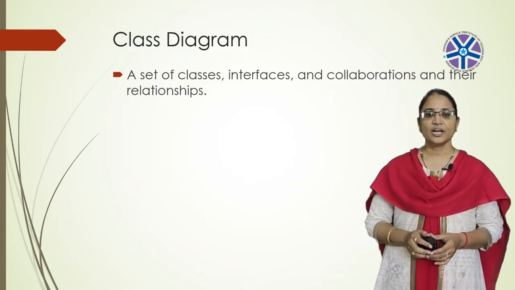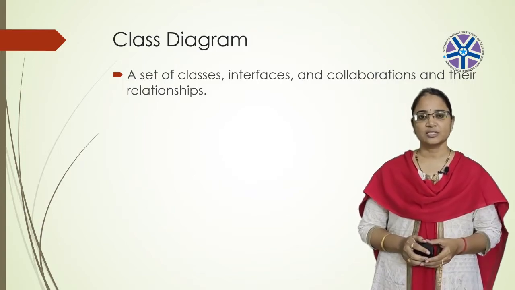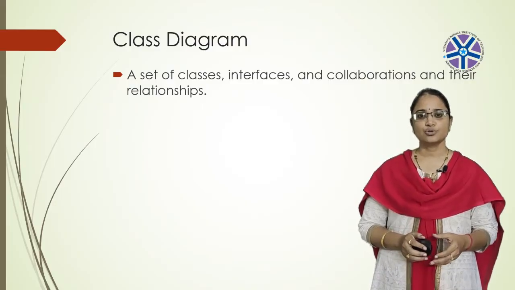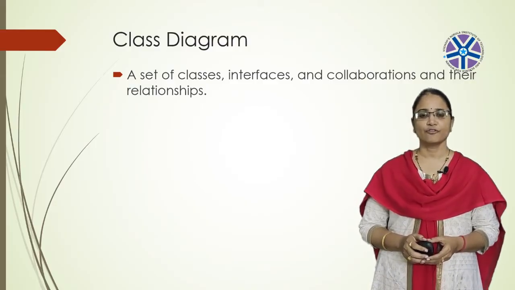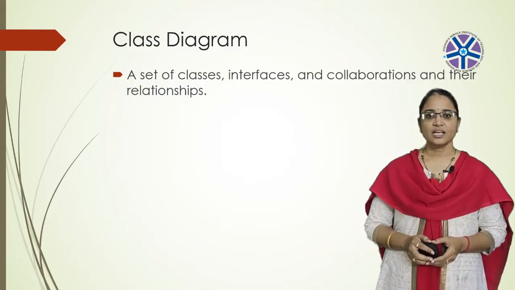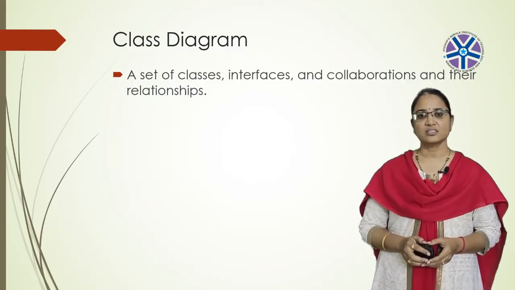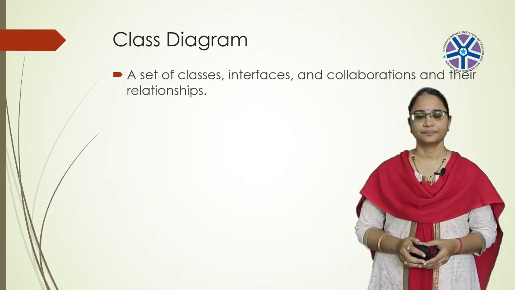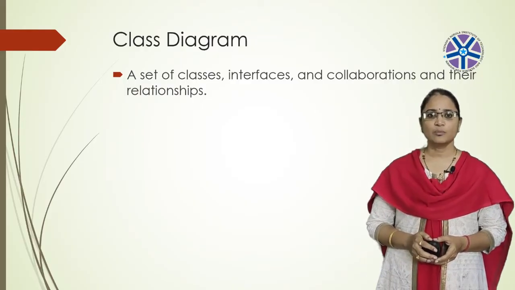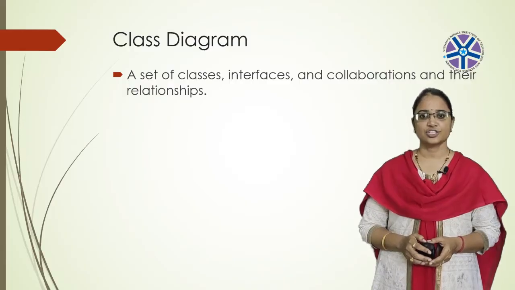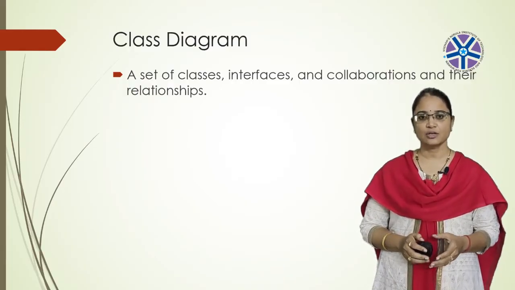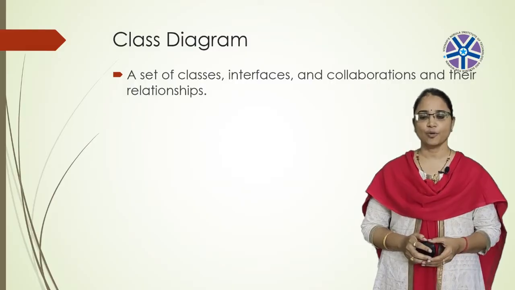The most common diagram found in the modeling of object-oriented systems is nothing but the class diagram. So class diagram is used to address the static design view of a system. The class diagram that includes active classes addresses the static process view of a system. A class diagram generally models the static structure of a system. It shows the relationship between the classes, objects, attributes and operations.